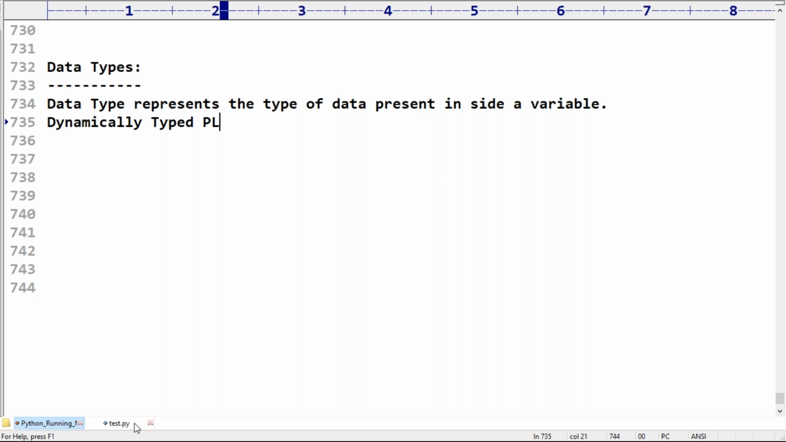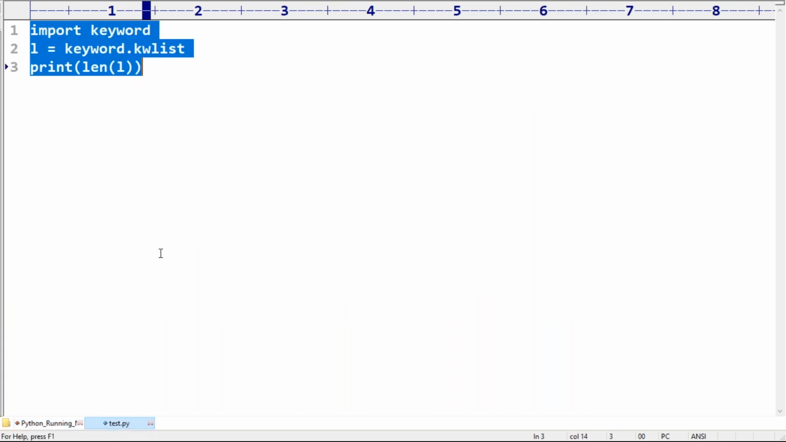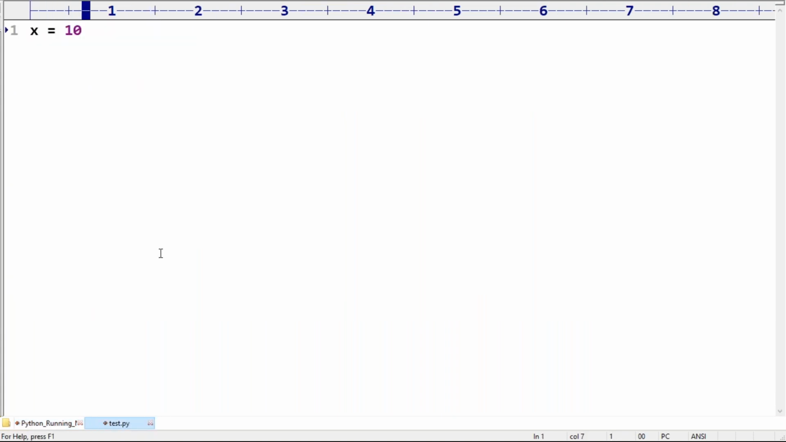So in Python, we are not required to declare the type explicitly. Based on the provided value, automatically the type will be considered. This type of nature is by default considered a dynamically typed programming language. We already covered this point in the last sessions.